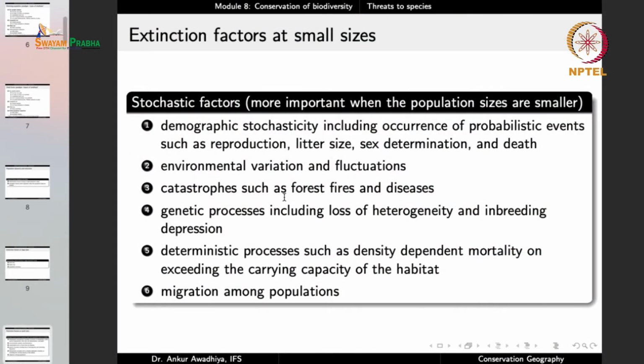We have things like catastrophes such as forest fires and diseases. Genetic processes including loss of heterogeneity and inbreeding depression. Now if you have a small population, then inbreeding depression becomes much more prominent, because so few individuals remain in the population that the only option to breed is to breed amongst close relatives. So you will have breeding between parents and children, or grandparents and grandchildren, or between uncles and nephews, and so on.